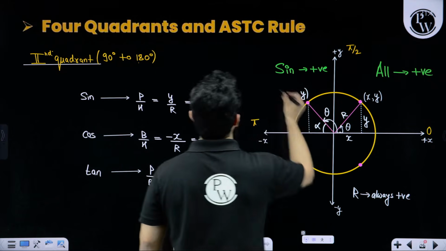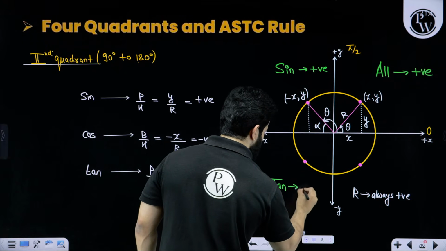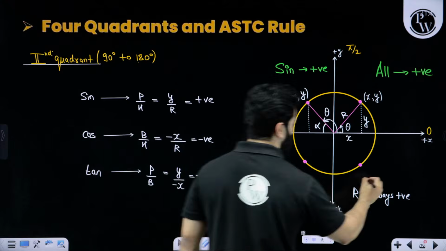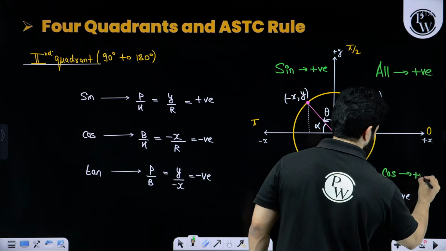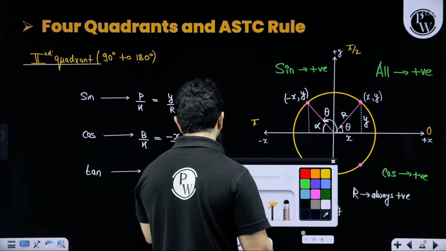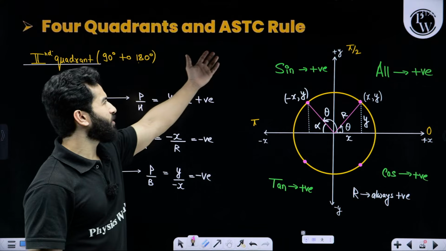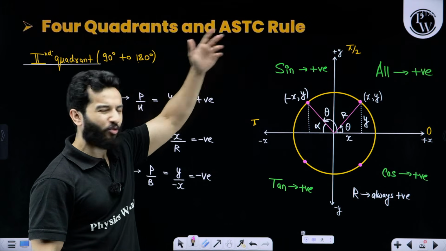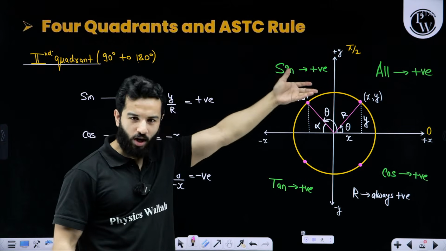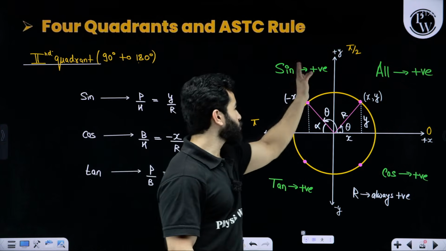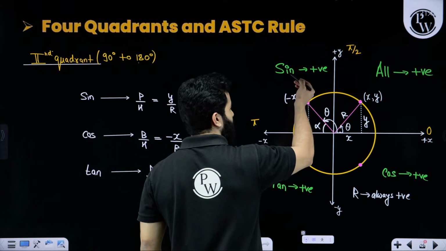Similarly, in the third quadrant only tan is going to be positive, and in the fourth quadrant only cos is going to be positive. So now you can remember a small phrase: you can add sugar to coffee, whatever you want. You can simply remember After School To College. From pi by 2 to pi only sine is positive.